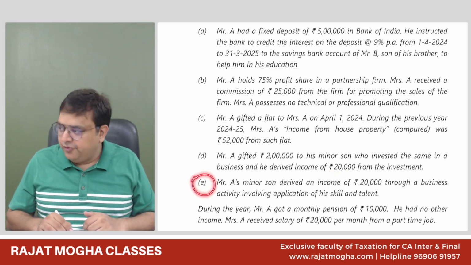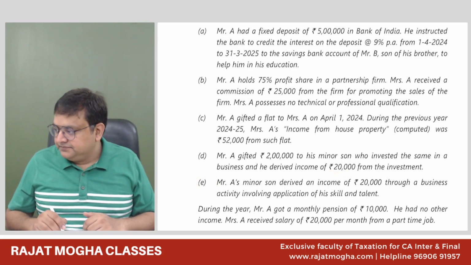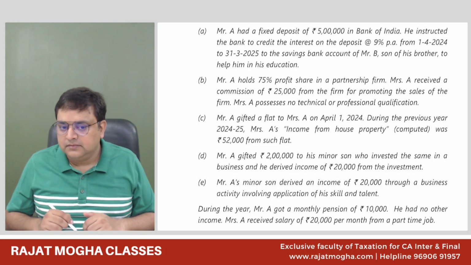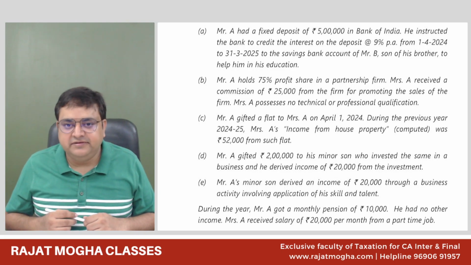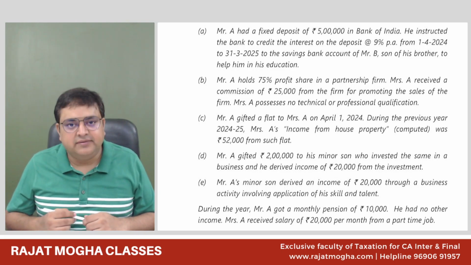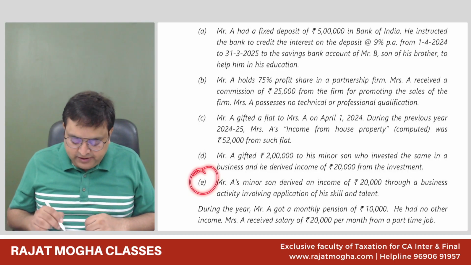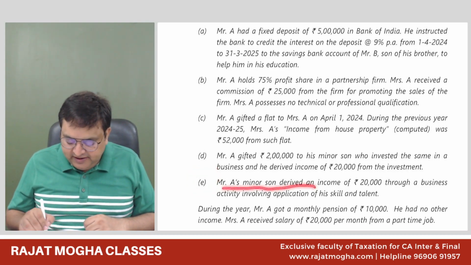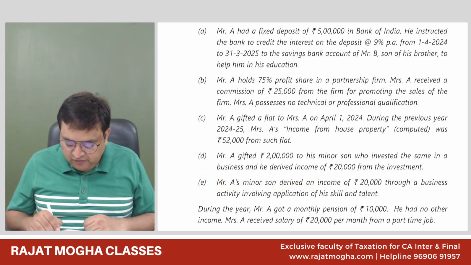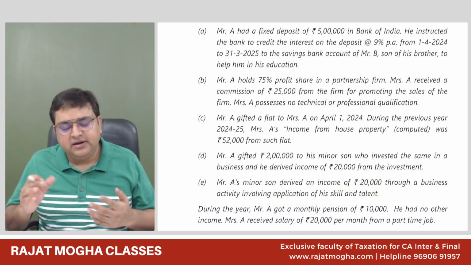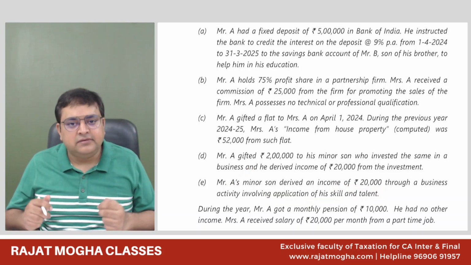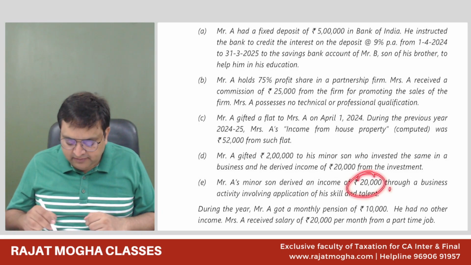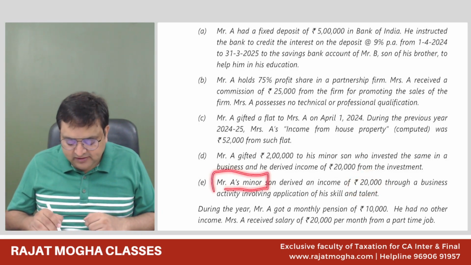Then the key point: sir, if the minor son becomes a major, then will the income not be clubbed? Once he becomes a major, it will not be clubbed from that year. Key point: Mr. A's minor son derived income of 20,000 through a business activity involving application of his skill and talent. So we have not transferred anything, but this child has his own talent, and because of this talent he is earning a business income. So this income will not be clubbed. It would be the son's income only.